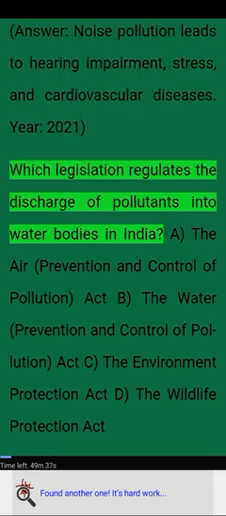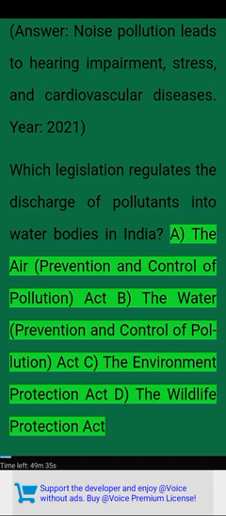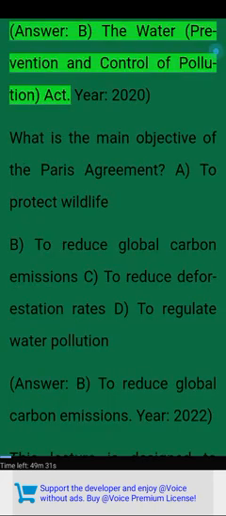Year: 2021. Which legislation regulates the discharge of pollutants into water bodies in India? A. The Air Prevention and Control of Pollution Act. B. The Water Prevention and Control of Pollution Act. C. The Environment Protection Act. D. The Wildlife Protection Act. Answer: B. The Water Prevention and Control of Pollution Act.